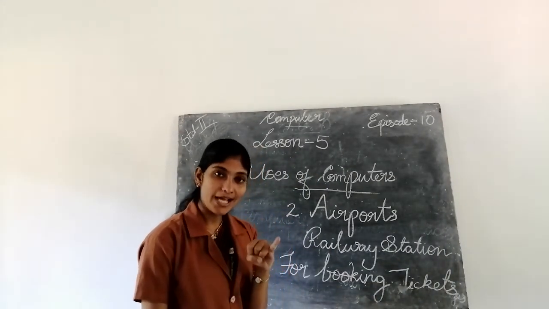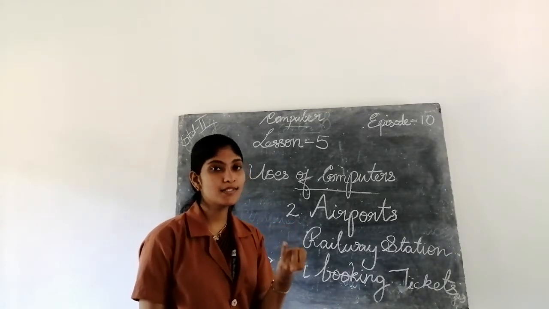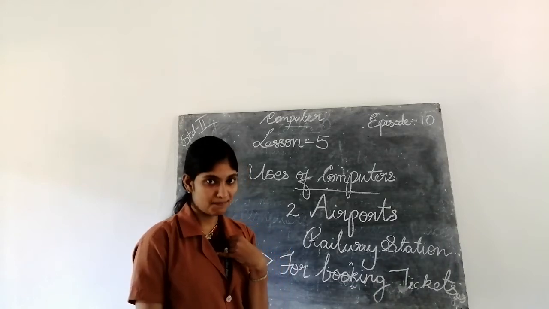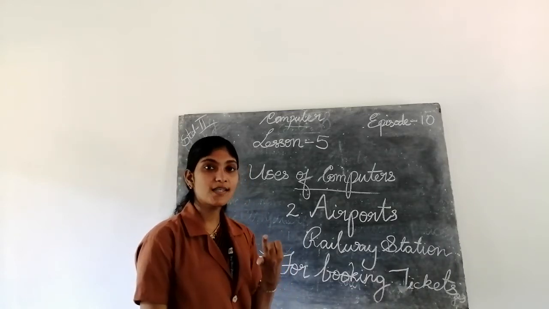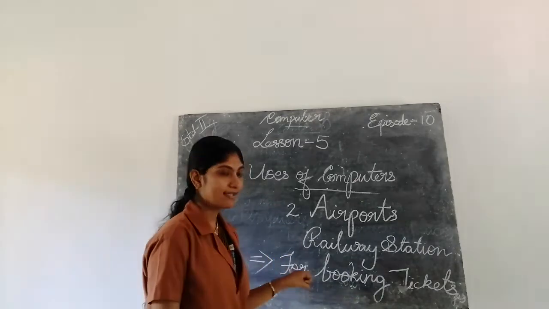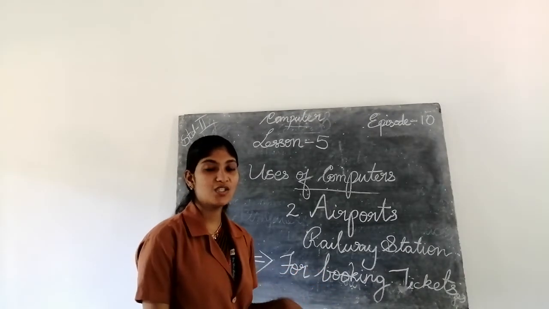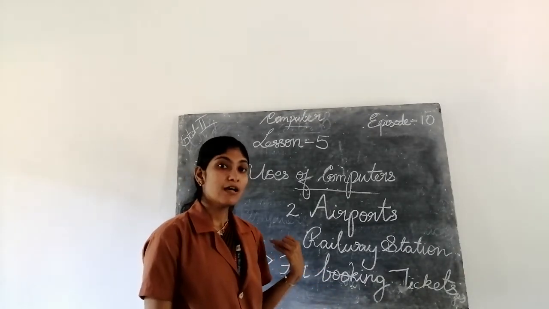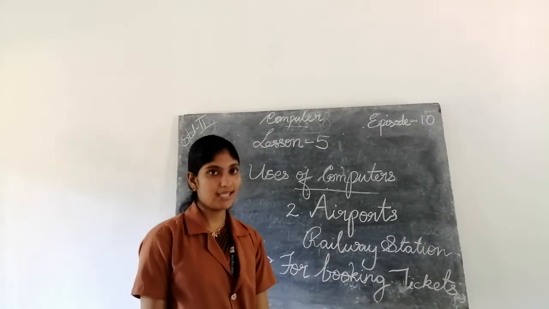So first place is in office. We can type and send messages to other users using our computer. Second place is airports or railway stations. So at airport and railway station we can book tickets. That is for booking tickets.